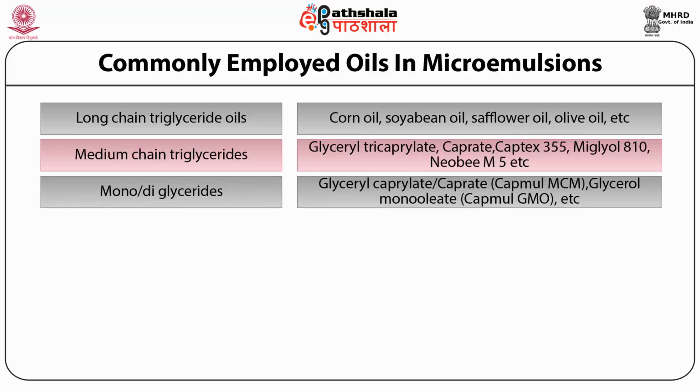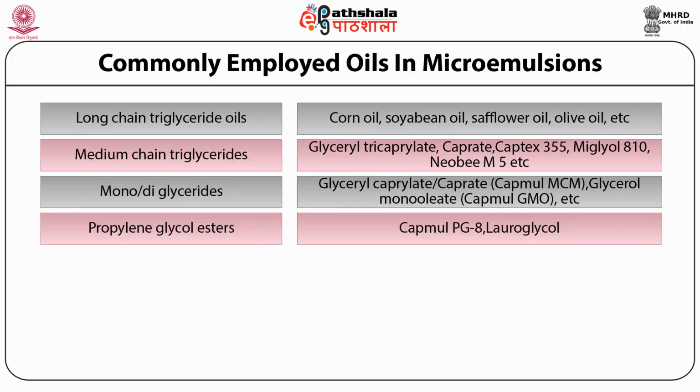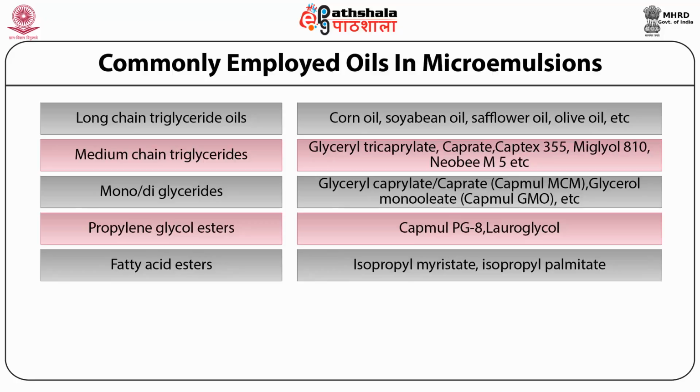Mono and diglycerides contain glyceryl caprylate caprate, that is also known as Capmul MCM, and glycerol monooleate, also known as Capmul GMO. Propylene glycol esters contain Capmul PG8, lauroglycol. Fatty acid esters comprise isopropyl myristate and isopropyl palmitate.